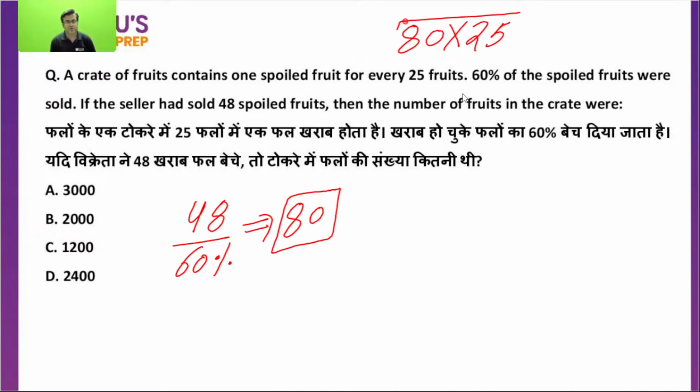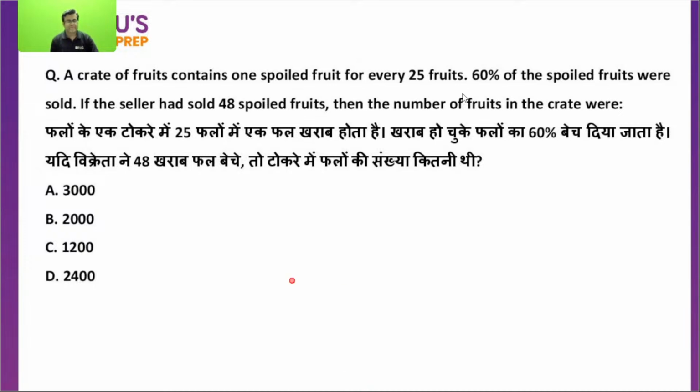Out of 25, one is spoiled. So total number of fruits are 2000. That is it. One single step. No need to do anything. Okay. I'm going to repeat it. Okay. Mr. Ram, Yera, when I used to give you direct way, easy way you used to ask. Ashwari, okay, many students. Sagar, okay.